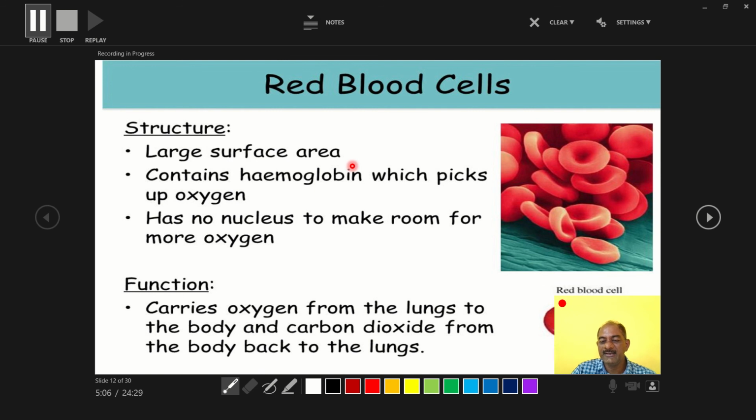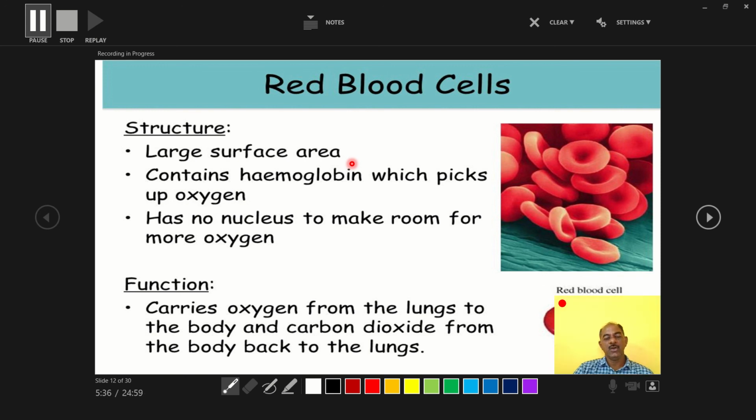Heme is the iron containing part, and globin is a type of protein. Each molecule of globin protein is composed of 4 polypeptide chains.